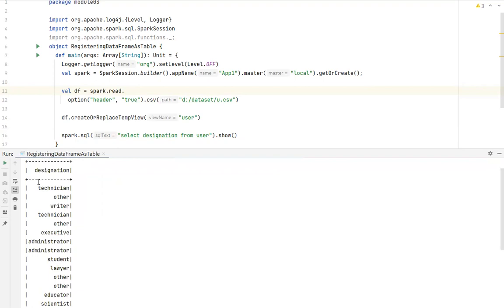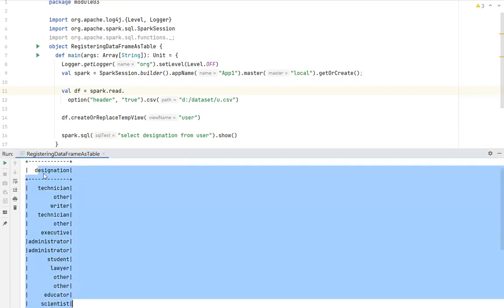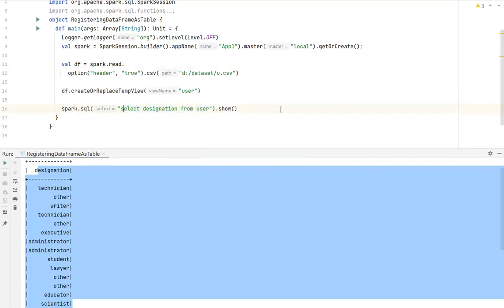See, I am able to execute simple SQL queries. For a data frame, just give create or replace temporary view, give the view name, and you can execute your SQL queries rather than making use of the data frame API, right? Any questions here?